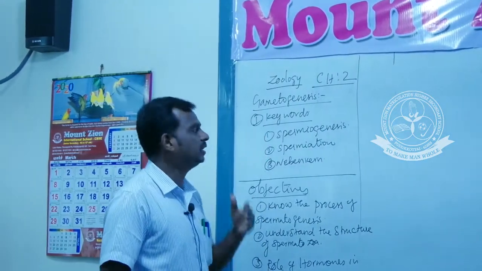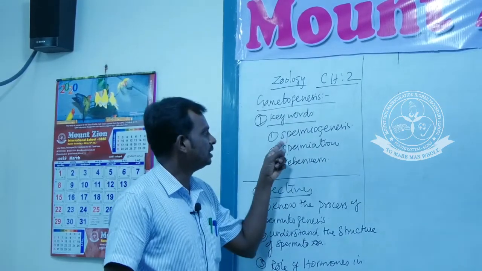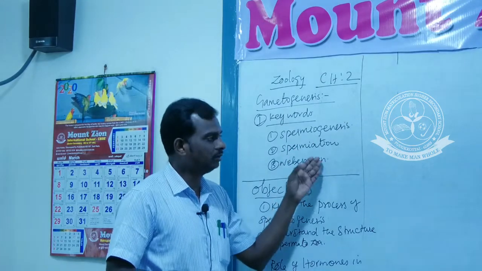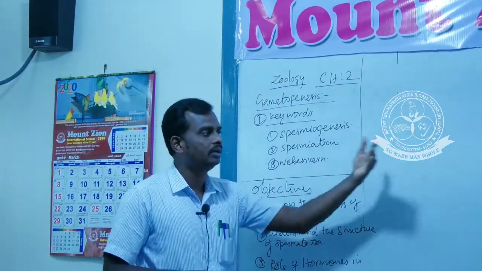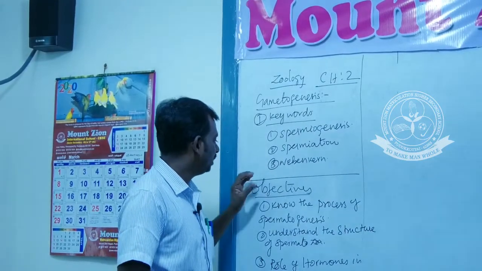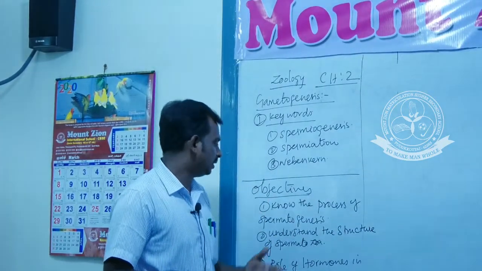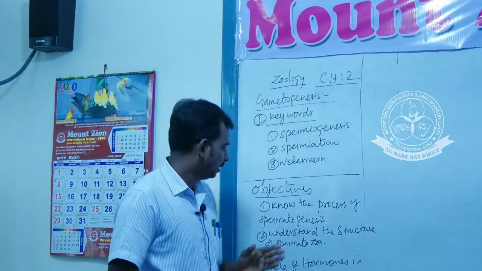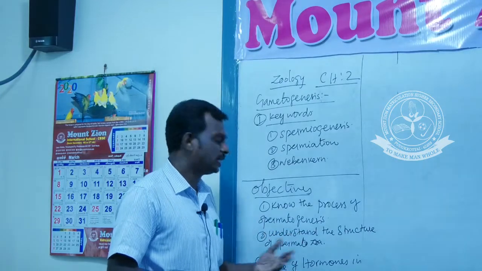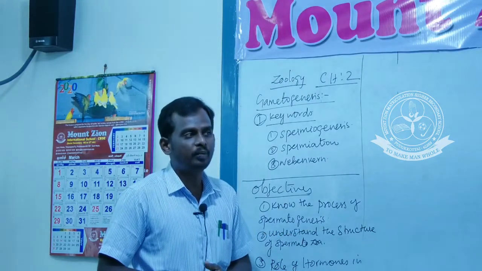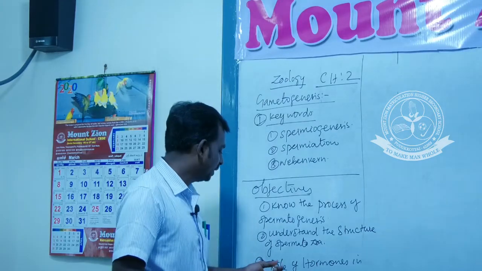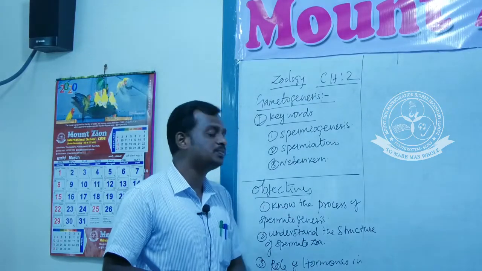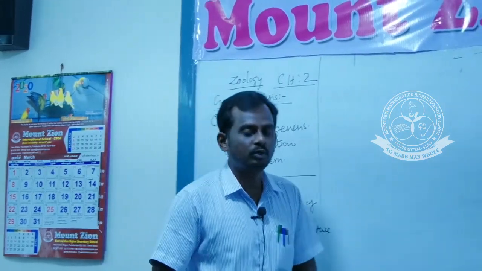These are some keywords in this part: spermiogenesis, spermiation and so on. We will learn the explanation of these when we study them. What are the objectives? In this chapter, we learn the process of spermatogenesis as well as oogenesis. We will understand the structure of spermatozoa, the male reproductive cell, and the role of hormones in the spermatogenesis process. Okay, let's move on to the topic.